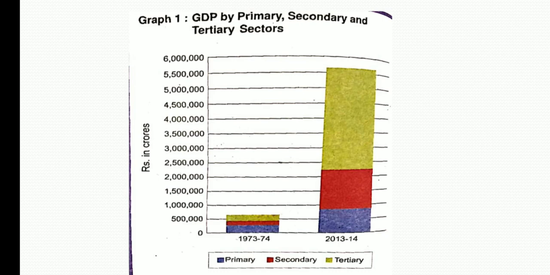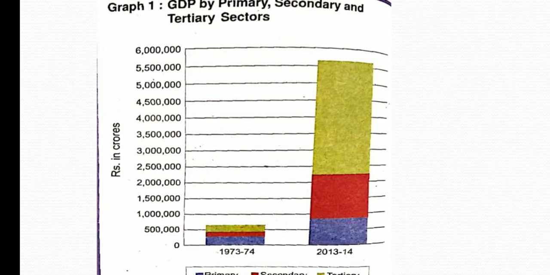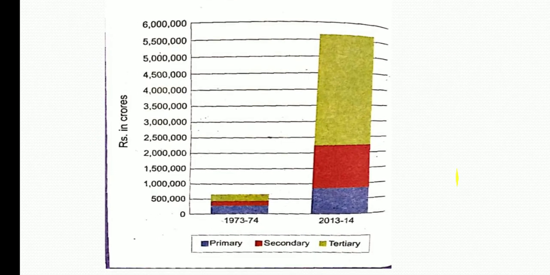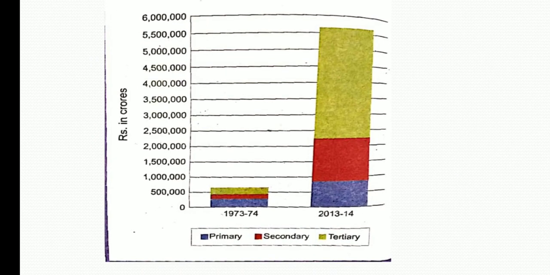Can you say which sector has grown the most over 40 years? Can you say the secondary sector has grown most? Can you say the primary sector has grown most? No, because we can see the size of the graph in which the tertiary sector is shown. So it shows clearly that it is the tertiary sector which has grown the most over 40 years.